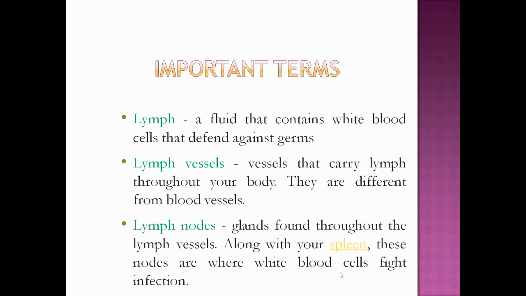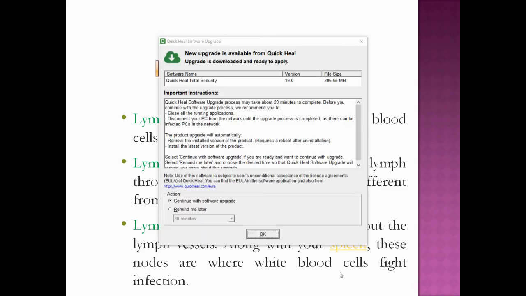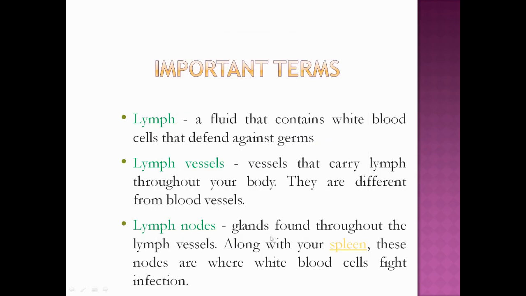First, we will get to know the important terms we will use in the lymphatic system. Every time we will use many terms related to the lymphatic system. First, we will get to know what lymph is: a fluid that contains white blood cells that defend against germs.